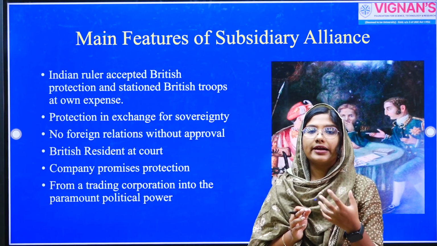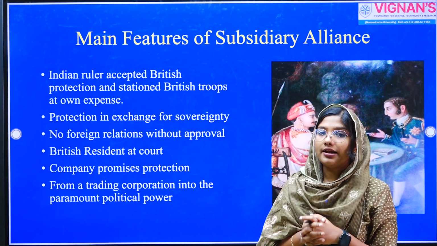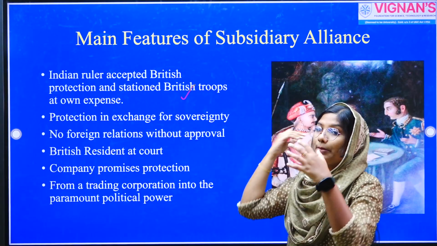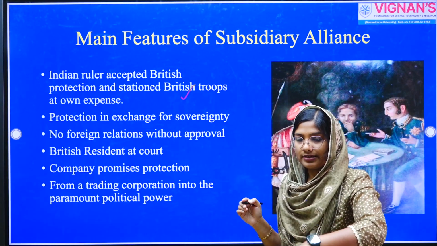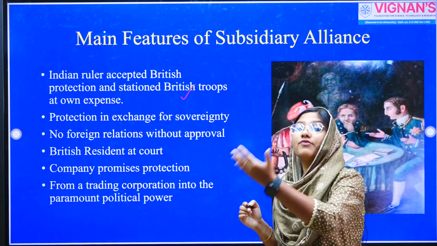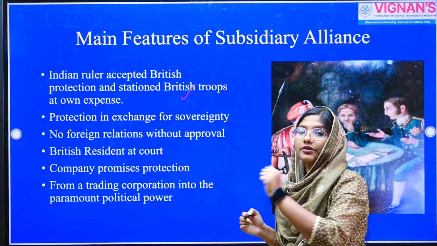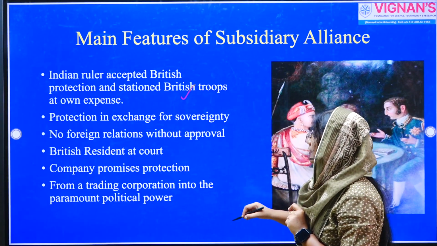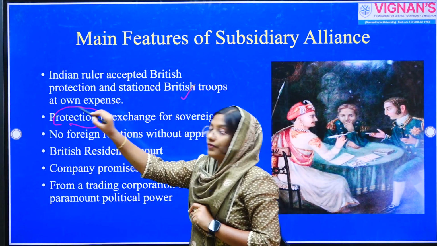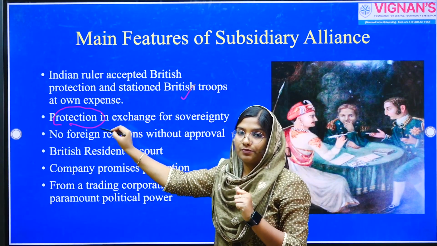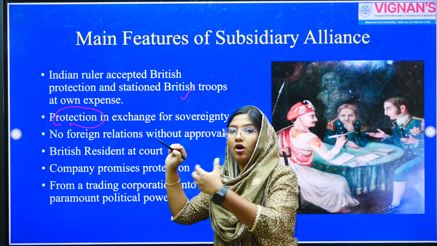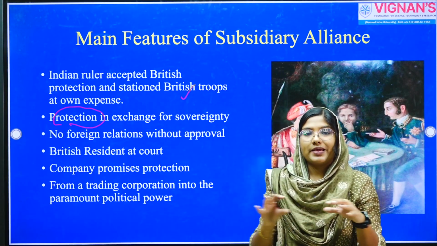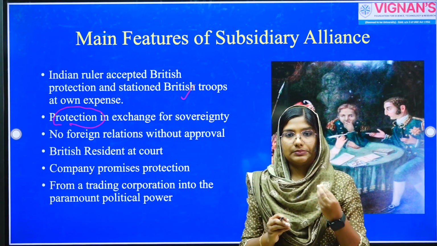However, it also had a number of challenges or limitations. I'll explain that. So the first point that we have to understand is that based on the Treaty of Subsidiary Alliance, the English East India Company will give their army to this particular regional kingdom who agreed to sign the Treaty of Subsidiary Alliance. So they will get protection. If a third power attacks them, the English East India Company will offer protection. They are offering their army. And the regional kingdom is maintaining this army, the English East India Company's army.